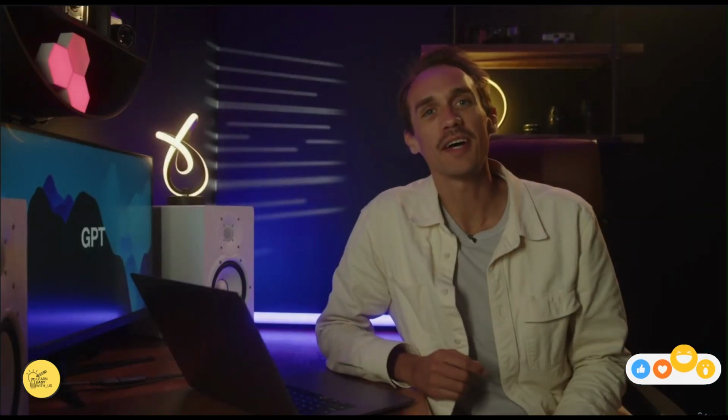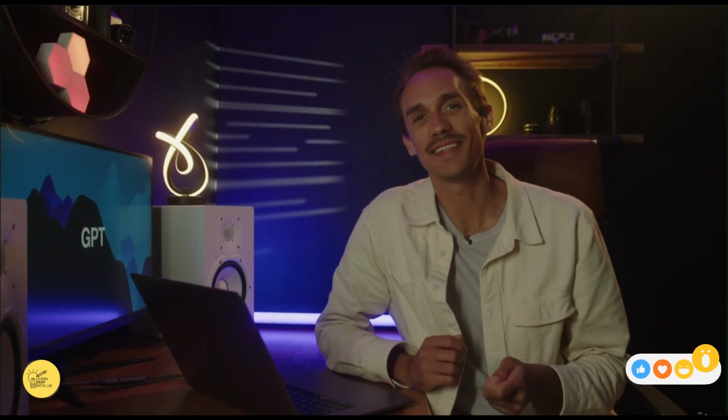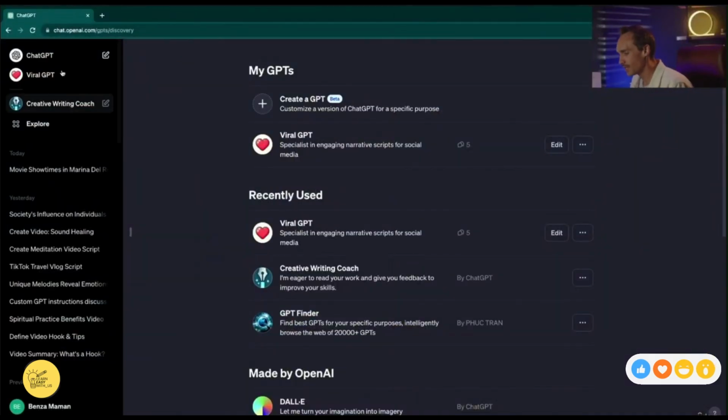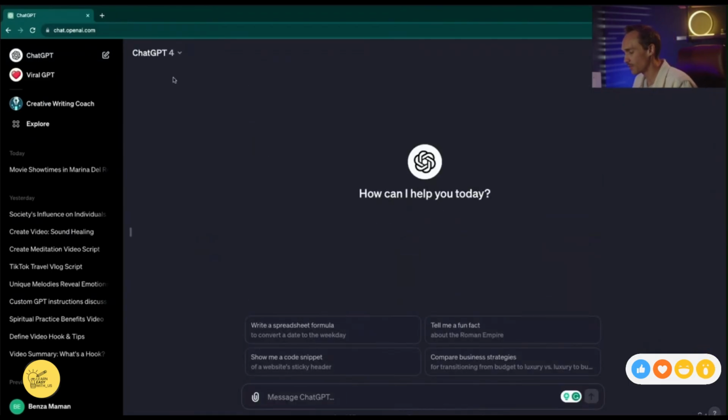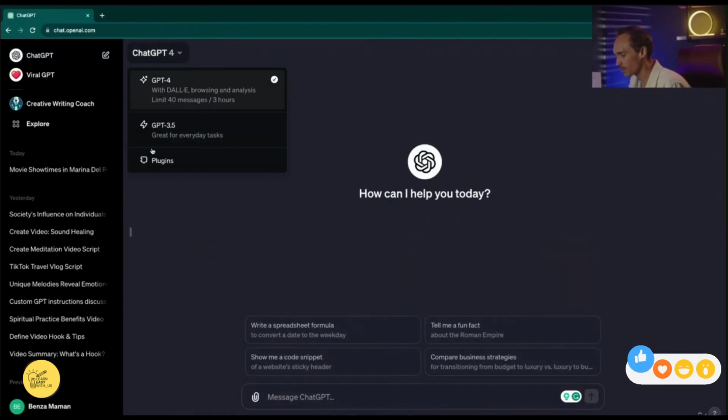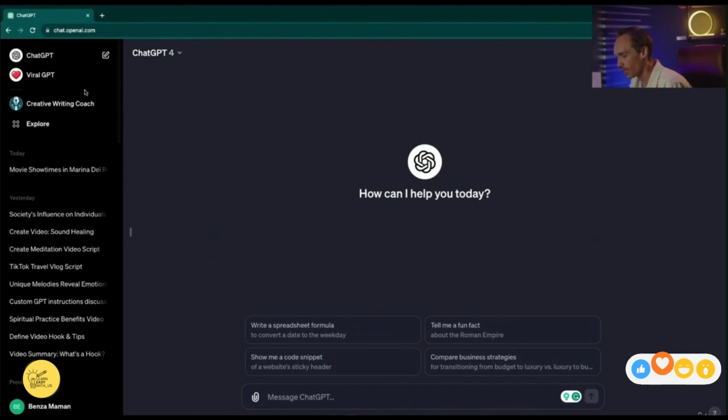In this lesson, we'll be talking about custom GPTs. So as I'm sure you've noticed, the top left bar here has changed. We have some new features. If you click on this top ChatGPT here, this is the standard ChatGPT that we are used to using. Click this drop down for the different functions. But now we have something else. We have what's called custom GPTs.